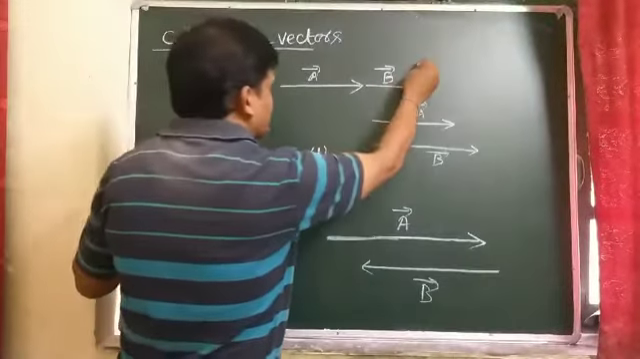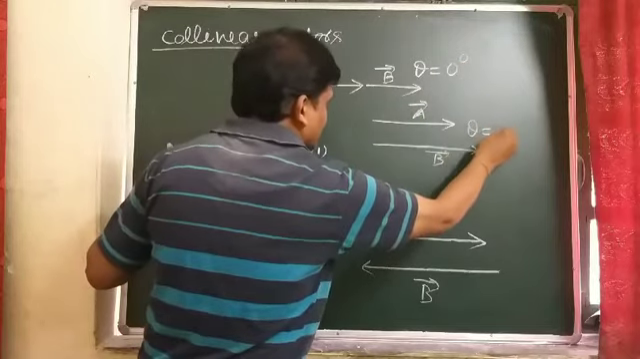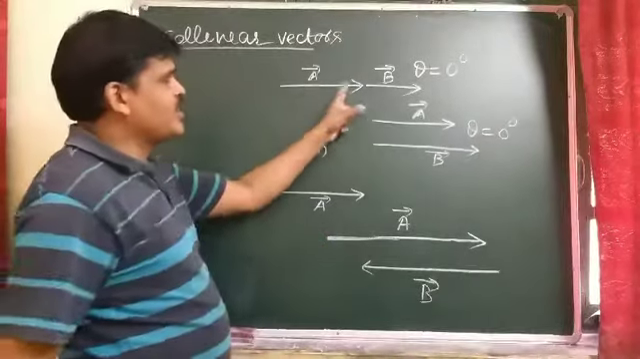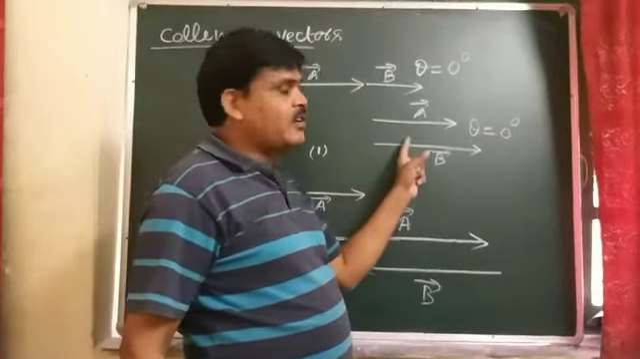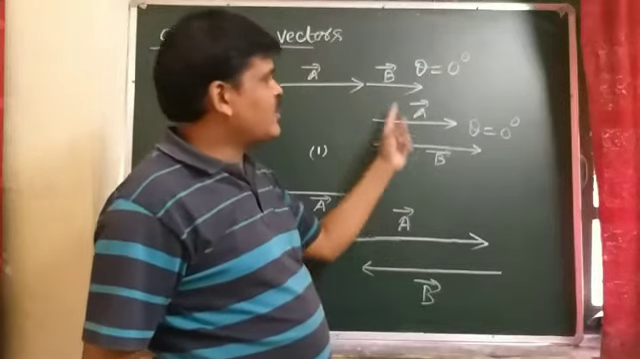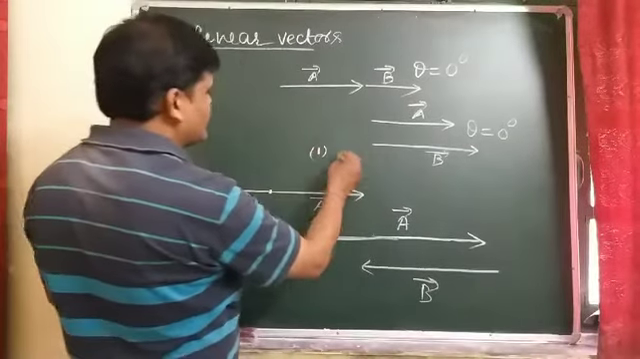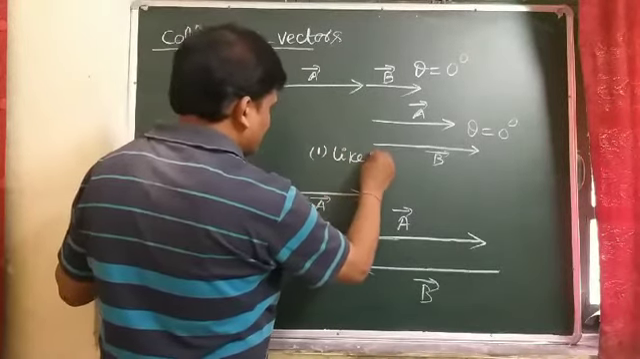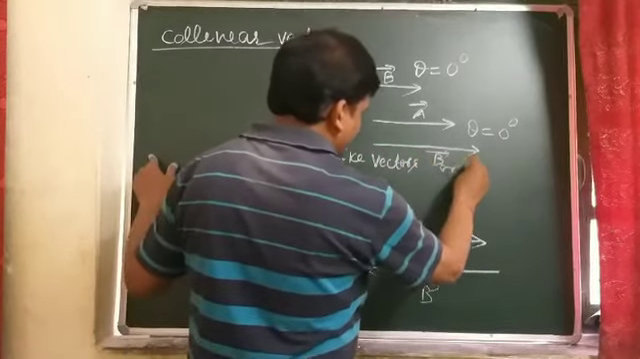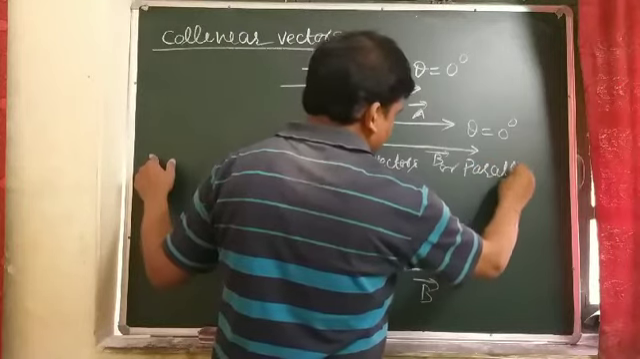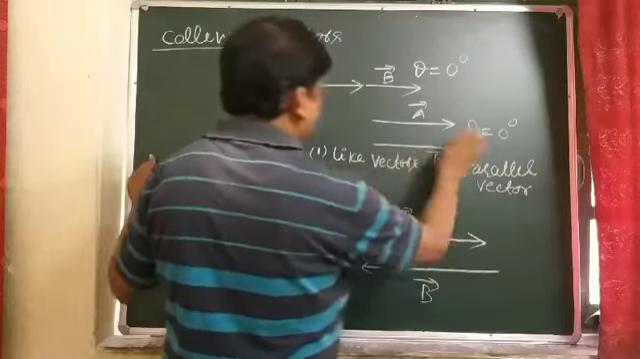If two collinear vectors, the angle between them is what? 0. If two collinear vectors act along the same line or along parallel lines, they are said to be like vectors or parallel vectors. So first, this is known as what? Like vector or parallel vector, because the angle between them is 0. They act along the same line or parallel line.